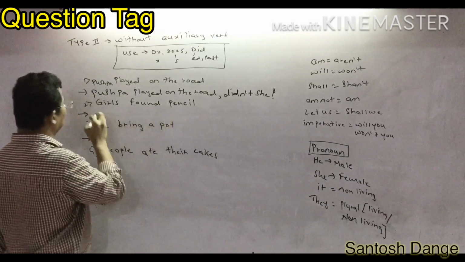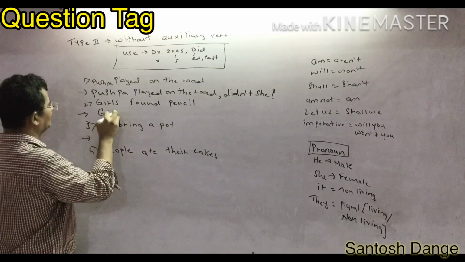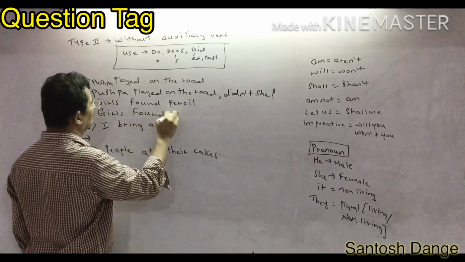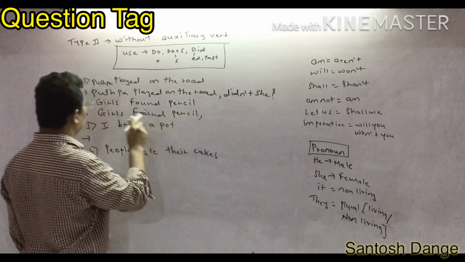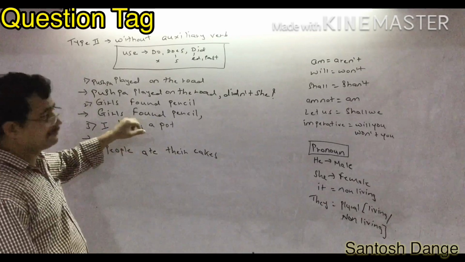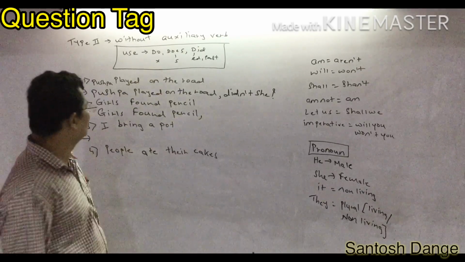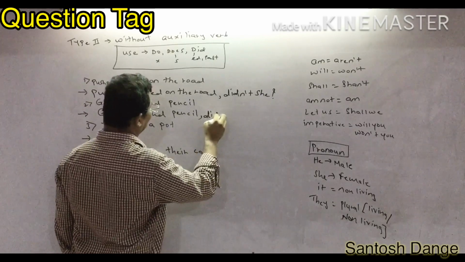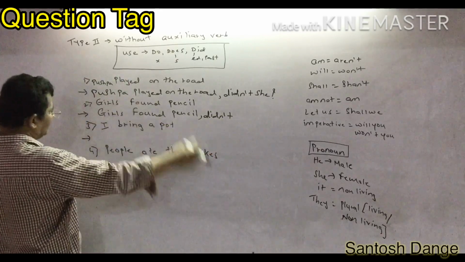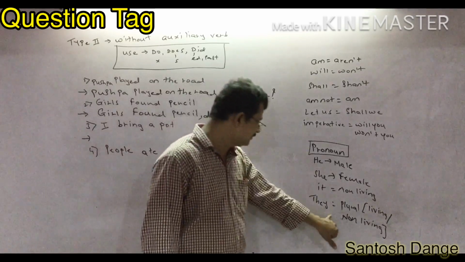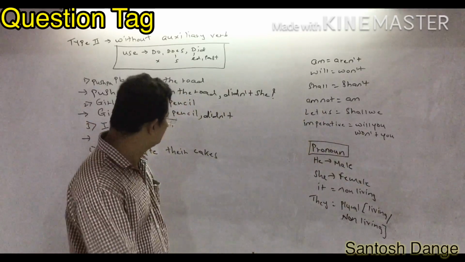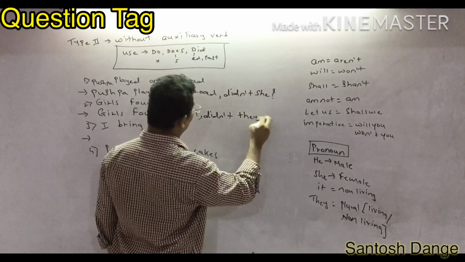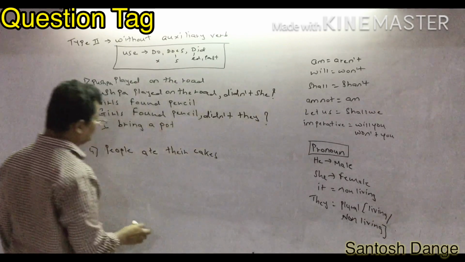Girls found pencil. You have to write the given sentence as it is. Girls found pencil. Now after that you have to decide the auxiliary verb. No auxiliary verb, so do, does, did. Found, which tense is it? Past tense. So I am going to write here didn't, and after did, who will come? Tell me. Girls is going to be converted to they, because I told you after the verb you have to write pronouns. So I can write here they.